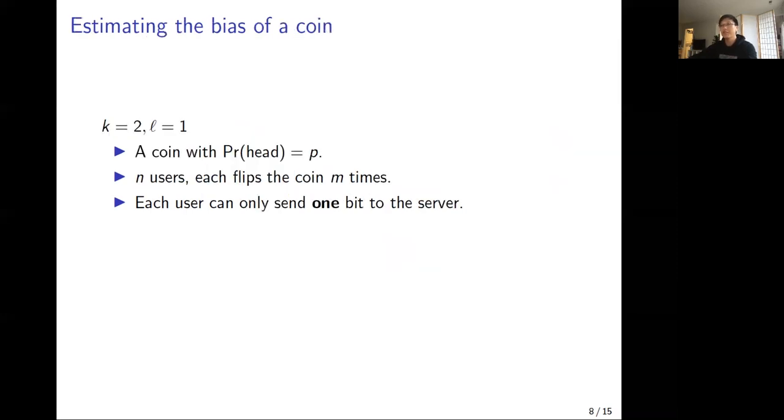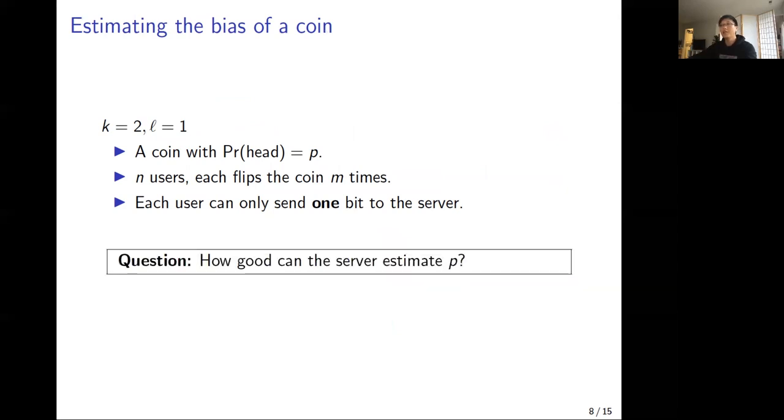To get some intuition, we look at the simplest setting where k is equal to 2 and L is equal to 1. This corresponds to the simple problem of estimating the bias of a coin. Suppose there is a coin with probability of head being p. There are n users, and each of them can flip the coin m times. However, each user can only send a single bit of information to the server. Now the question is, how well can we estimate p?